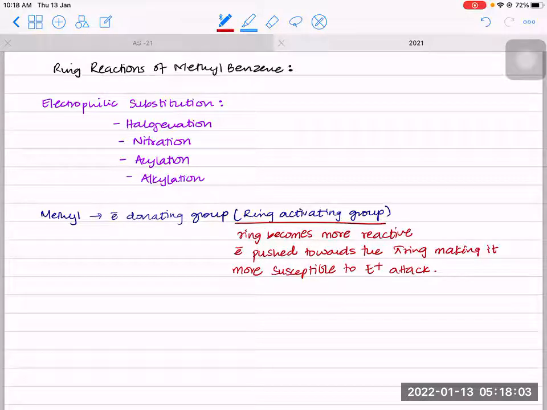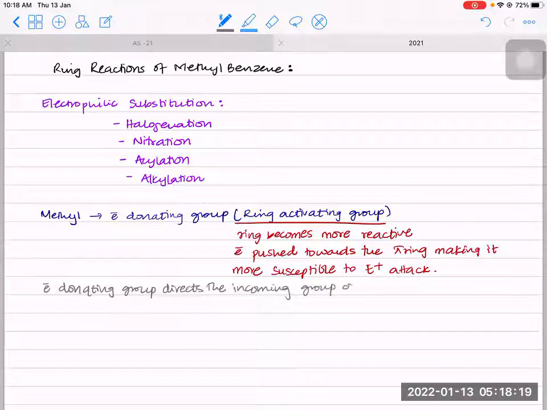And we know that electron donating groups direct the incoming group. So an electron donating group directs the incoming group on position 2 and or 4. So the incoming group will go on position 2 and or 4.